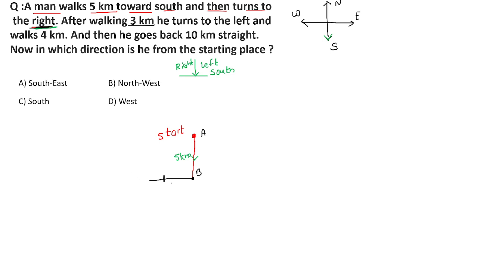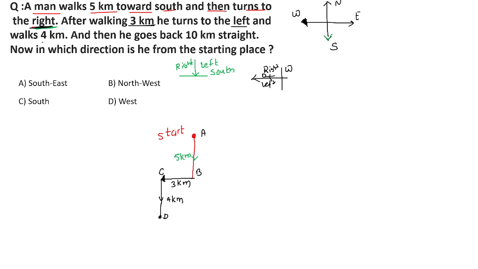So let's consider this is 3 kilometers. After walking for 3 kilometers, he then turns to which direction? Left direction. Yes. So now as per this diagram, the person is moving in the west direction. And when a person is moving in the west direction, his right hand side is the upper side and the left hand side is the lower side. Do you agree with this fact? Yes. So here he is now turning to left. It means he is moving downwards and he is walking for 4 kilometers. So from point C to point D, this one is 4 kilometers.